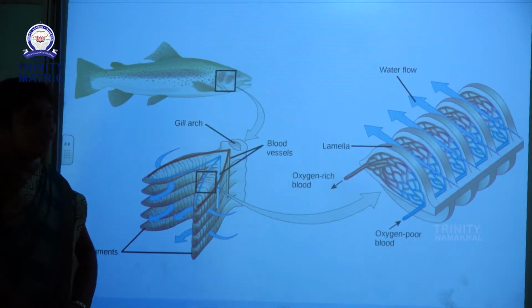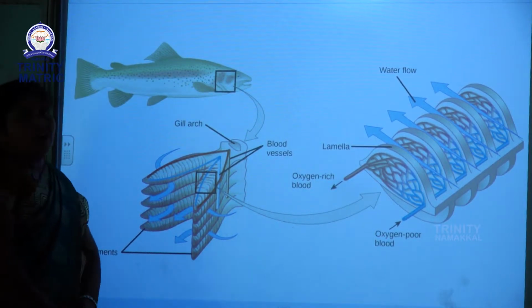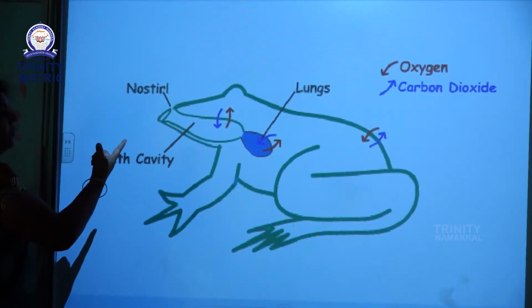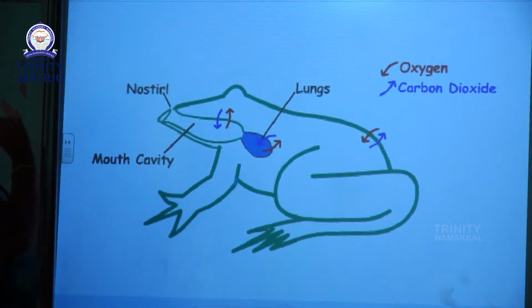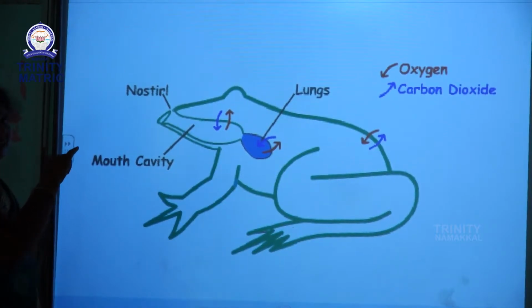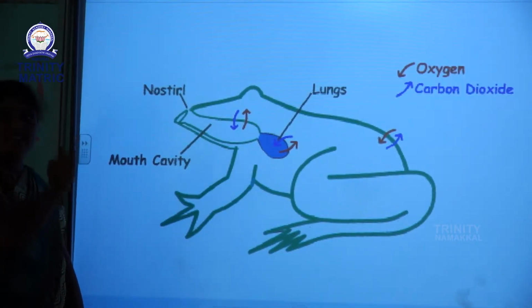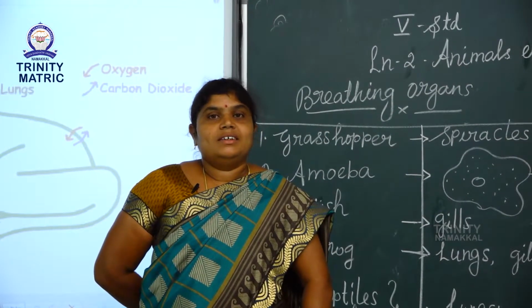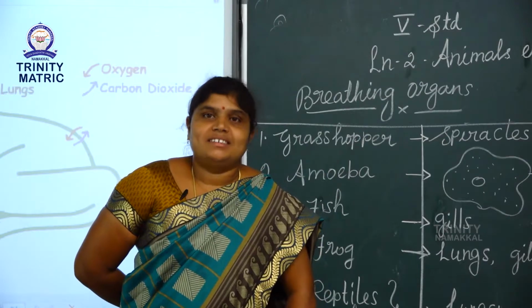Next one is frog. Frogs breathe through lungs, gills and moist skin. First of all, a frog is an amphibian.